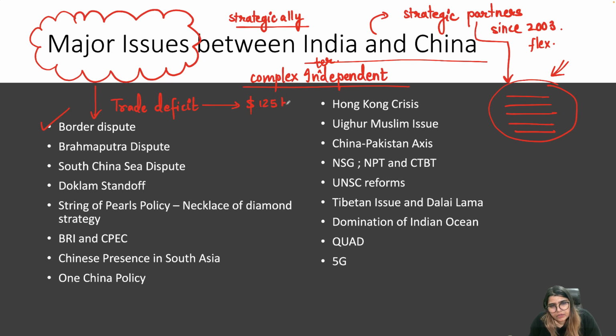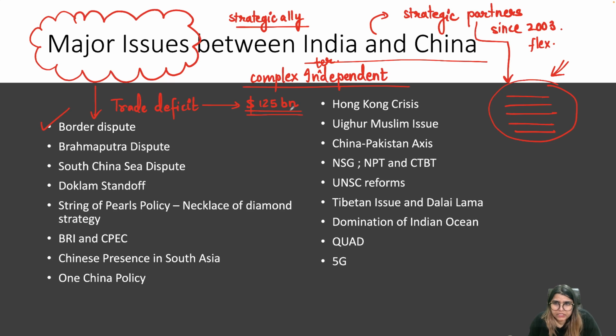We did $125 billion of trade for the first time. And there is a trade deficit that India has with China, which means we have imported a lot from China and exported a lot less to China. We'll be coming to that: what we are importing, what we are exporting, everything related to that we'll be covering.